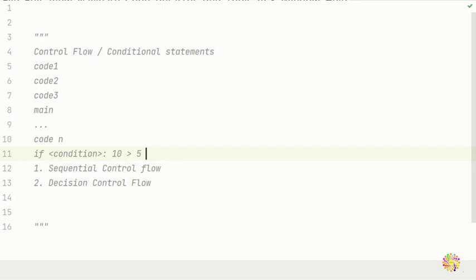And the third one is loop control flow, which we're going to see in future videos. You should know about looping. In loop control flow, there is a for loop, a for each loop, and a while loop. The loop goes ahead if the condition is true. Otherwise, if it's not true, the loop stops.